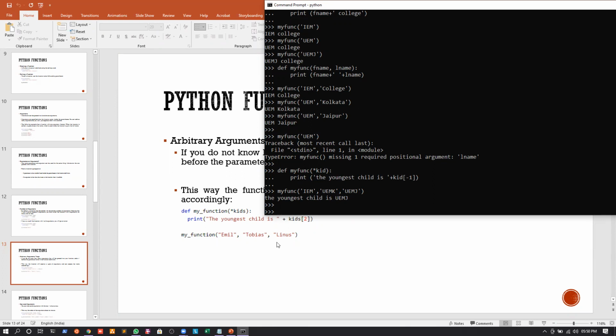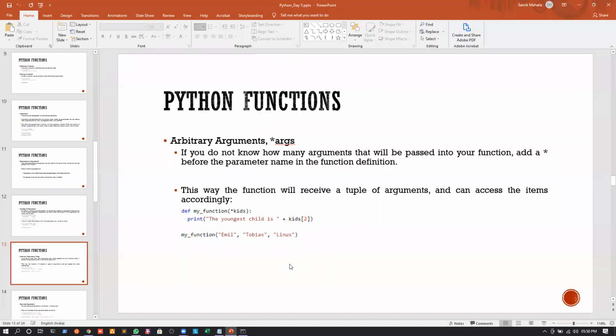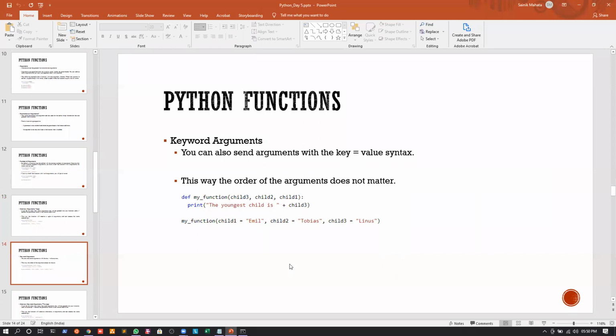Yes, sir. Okay. Now, next is we can also pass parameters or arguments into a function in a key equal to value syntax. So key value pairs we can also pass. So again, let us quickly see an example.